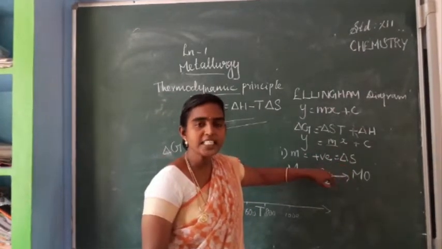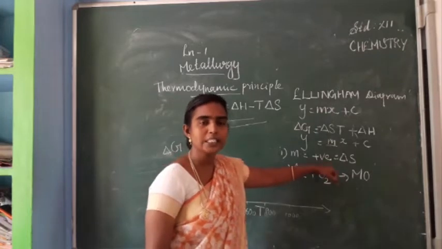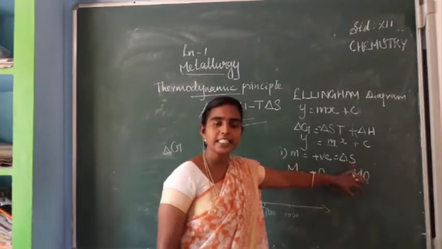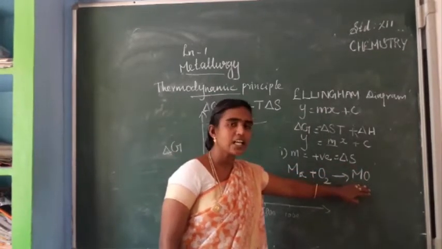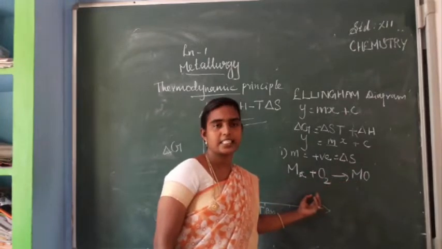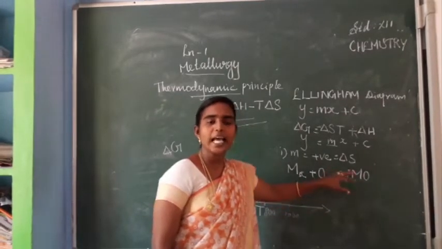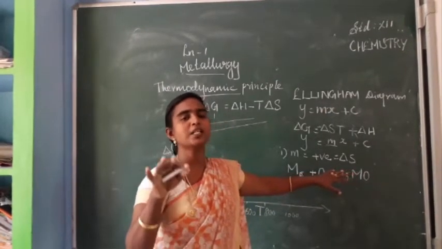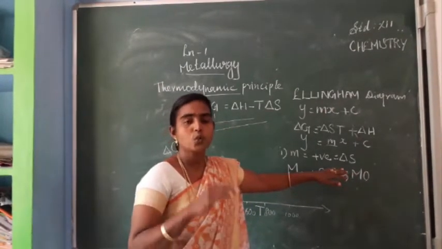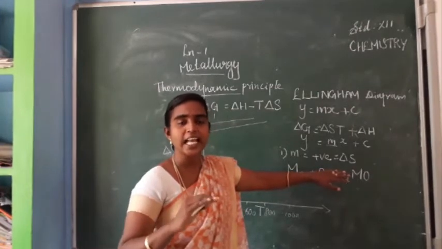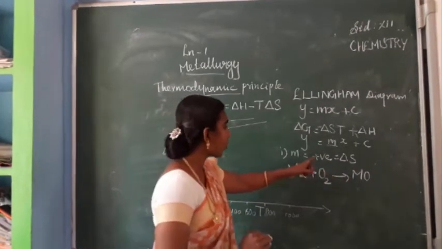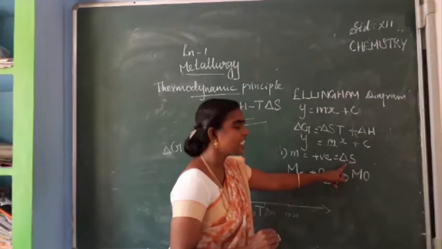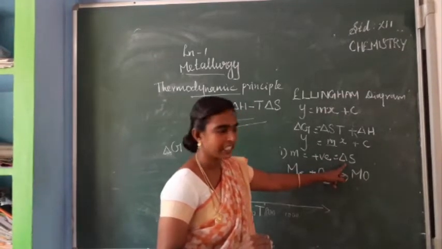When it is consumed, we can expect the number of gaseous molecules to be less than on the reactant side. So there is a possibility of decreasing randomness of the molecules, and if randomness decreases, automatically this delta S will become negative.